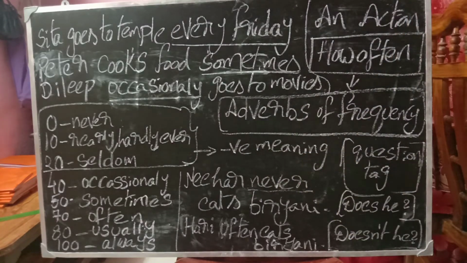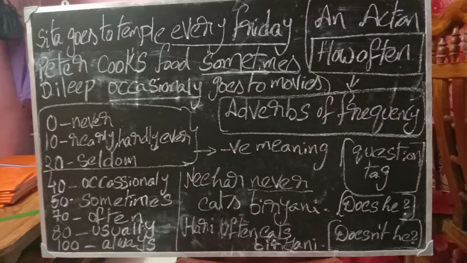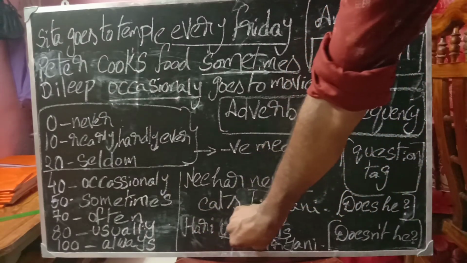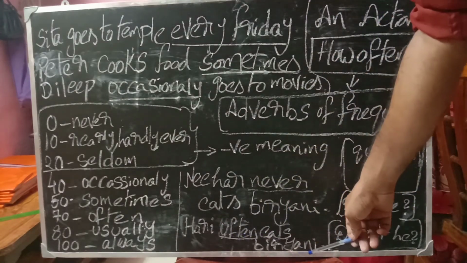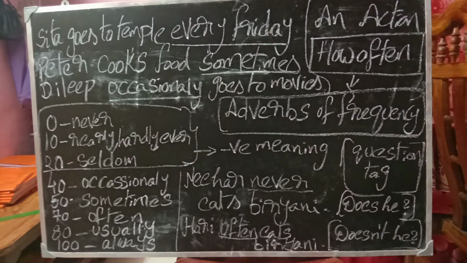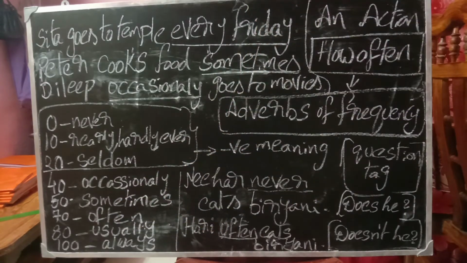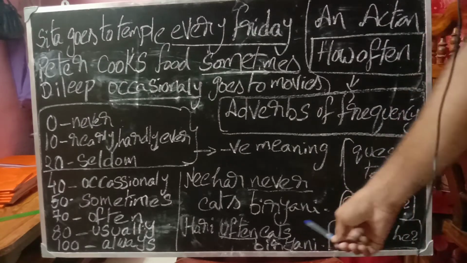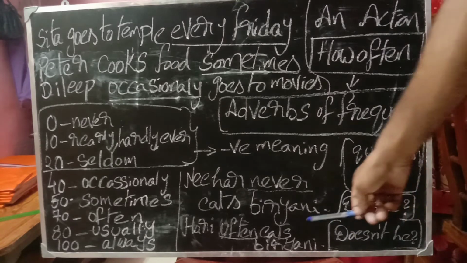Take the next example also. Hari often eats biryani. This often is also an adverb of frequency. Hari often eats biryani. This is a positive sentence, because often gives a positive meaning. All of these, occasionally, sometimes, often, usually, always, give a positive meaning. So we have to write a negative question tag. So this is a positive sentence.